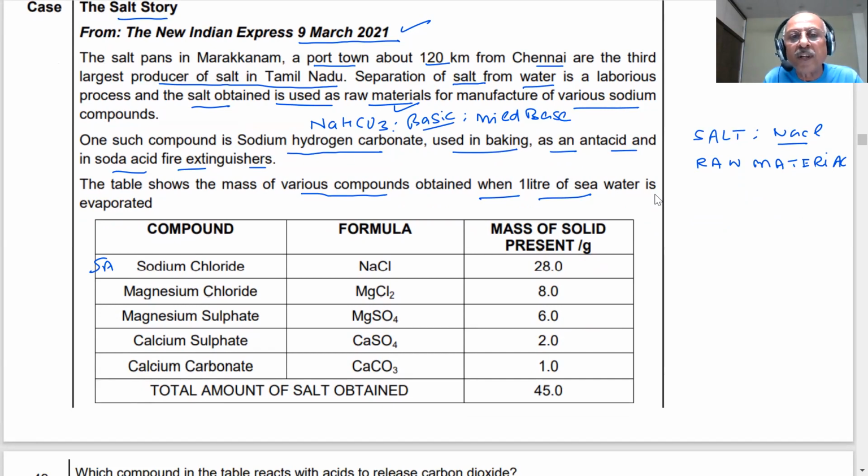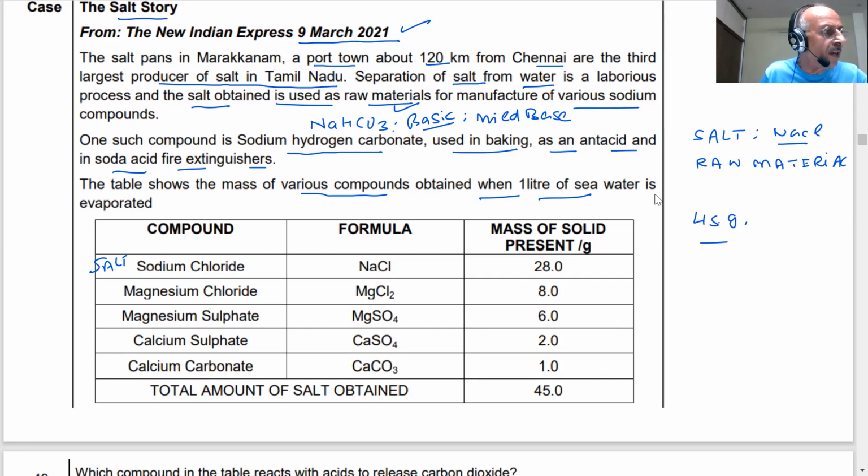So NaCl 28 grams. Magnesium chloride, MgCl2, is 8 grams. This is also a salt. And you are getting magnesium sulfate 6 grams. Calcium sulfate you are getting 2 grams. And calcium carbonate, the formula is given, and the total amount of salt obtained is 45 grams. What he is trying to say is that the total amount of salt is 45 grams. This is the data which is given to the student.